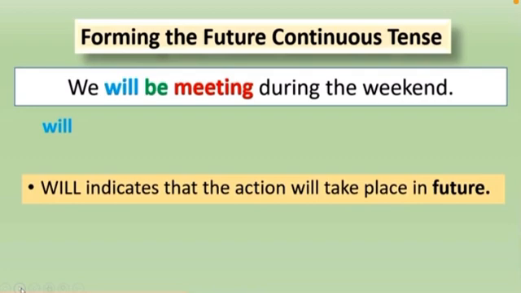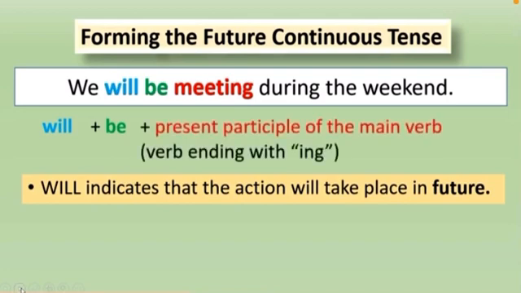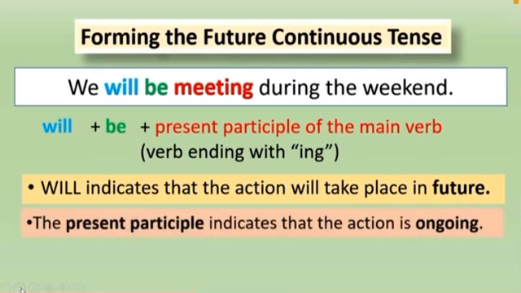Secondly, we add be, followed by the present participle of the main verb. The present participle indicates that the action is ongoing, that is, it is continuing. Note that the present participle of a verb is formed by adding ing to the main verb.